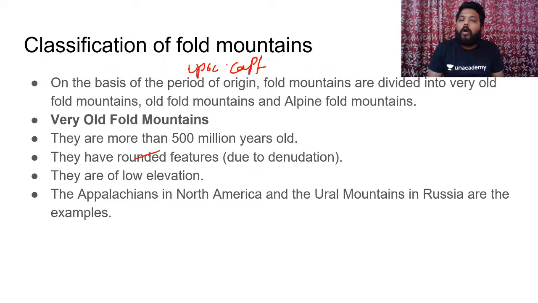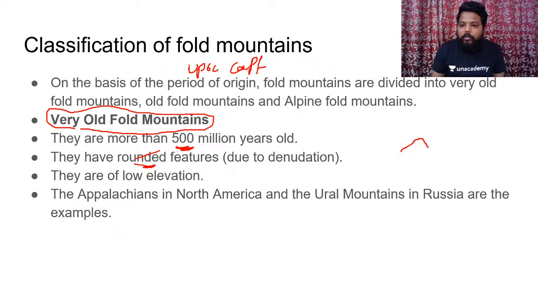If you see, on the basis of period of origin, fold mountains can be divided into very old, old and alpine fold mountains. Those which fall under the category of very old fold mountains are mountains which were formed 500 million years ago. And these particular fold mountains have somewhat rounded features. If you see from the top, they would be having somewhat circular features.